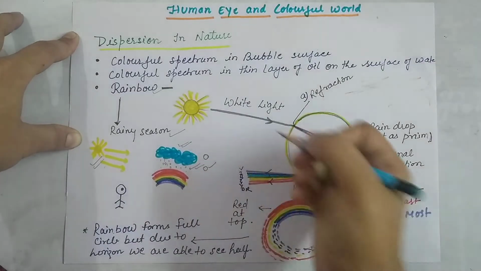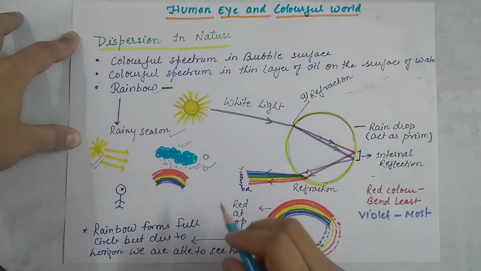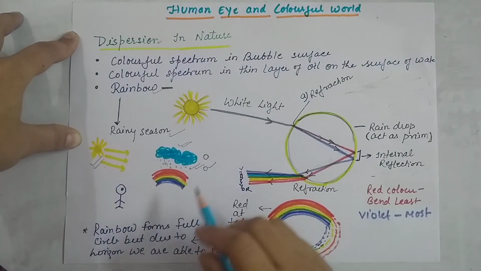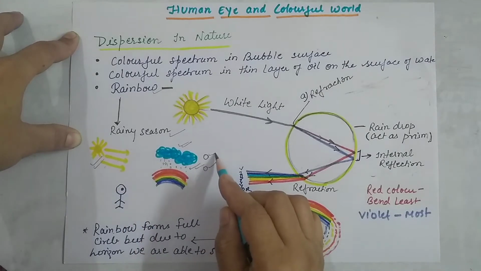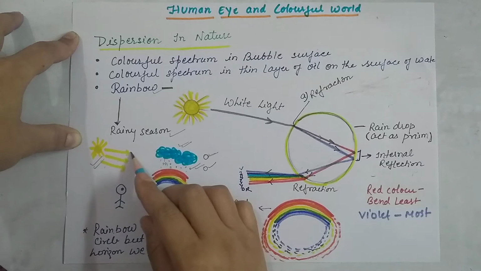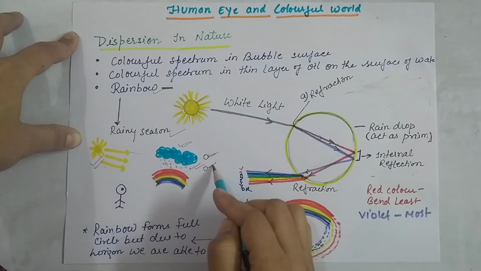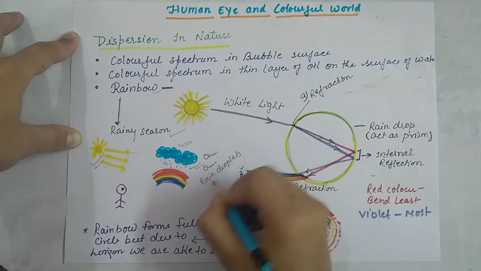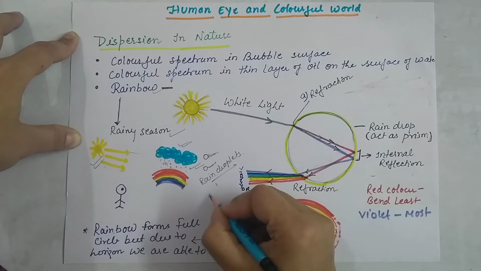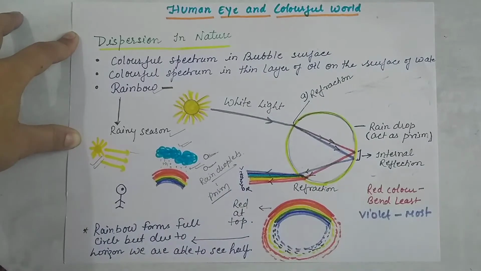a prism. When the white light of the sun rays falls on these rain droplets, these rain droplets act as a prism, a process of dispersion takes place, and we get 7 different colors, a band of 7 colors, that is VIBGYOR.